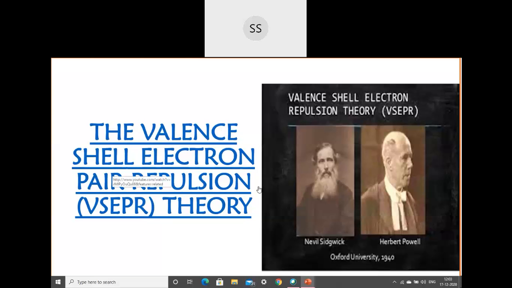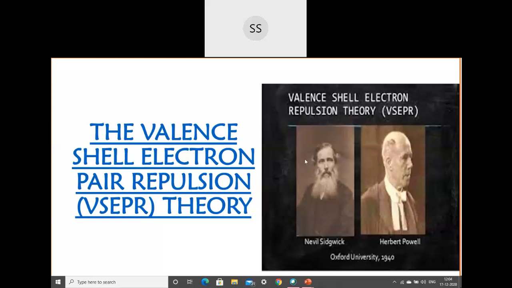This theory was put forward by two scientists you can see here: Sidgwick and Powell, in the year 1940. But later the theory was improvised a little, because some things they had missed out when explaining it. It was improvised by two more scientists, Nyholm and Gillespie, in 1957, and based on this VSEPR theory, we remember the shape of the molecule.